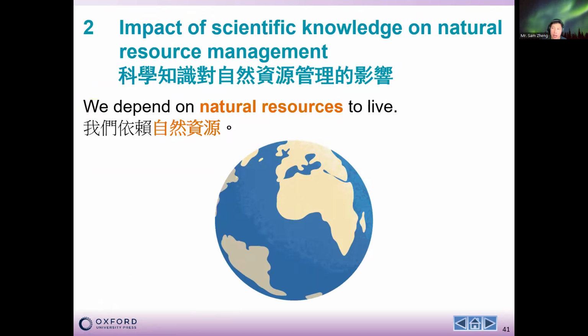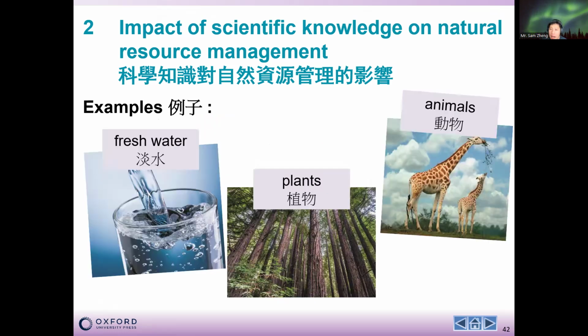But apart from the application or the impact of science being only on discovery and invention, we also have another part that we need to focus on, which is how we use our scientific knowledge in natural resources management. Our natural resources are limited. We do not have sufficient natural resources for all the people on the earth. Then how can we effectively use these natural resources? That is one of the major concerns in science.